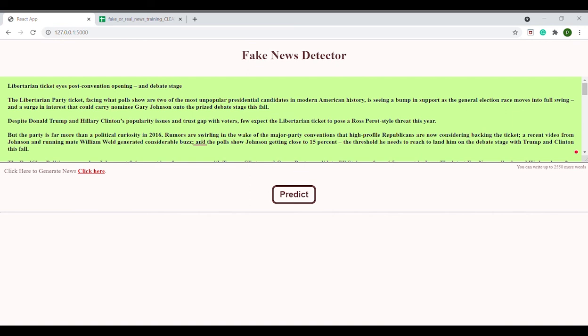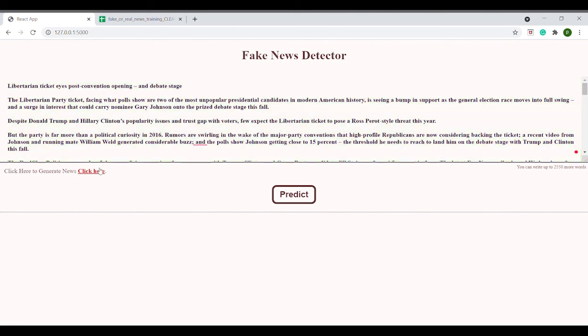This is a web application to demonstrate the concept of fake news detection. The technologies used here are HTML5, CSS3, and React.js for front-end, and Flask for back-end. The web application consists of an input text area, which is used to accept input text or a news article, which must contain a minimum of 25 words.